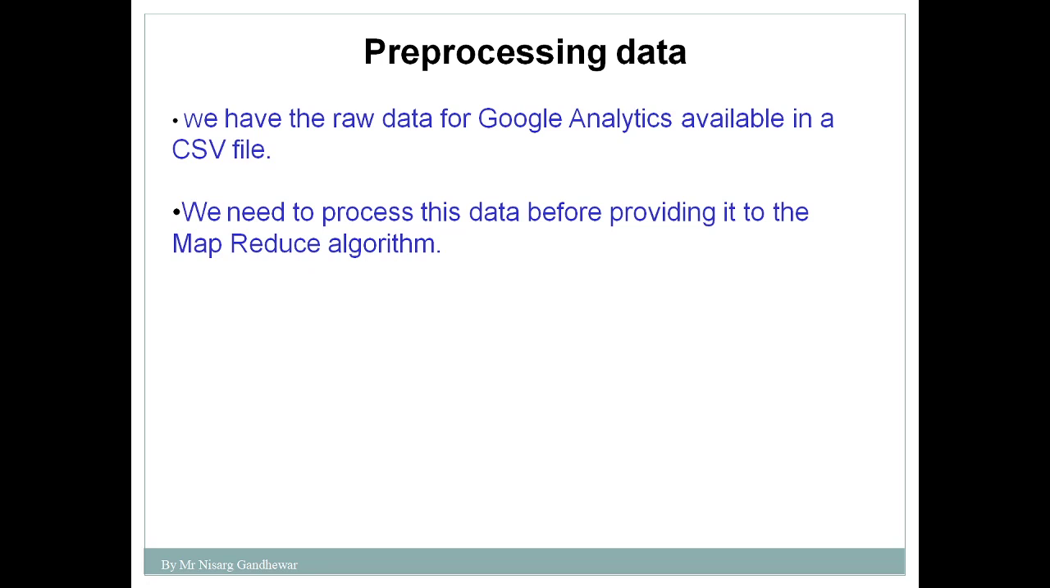Okay, so in the pre-processing of your data, you will get your data from Google Analytics in CSV file format. Now you want to process that data into the appropriate format required for the MapReduce function. So this is the third step, pre-processing of the data.